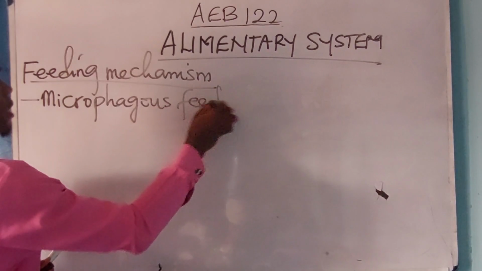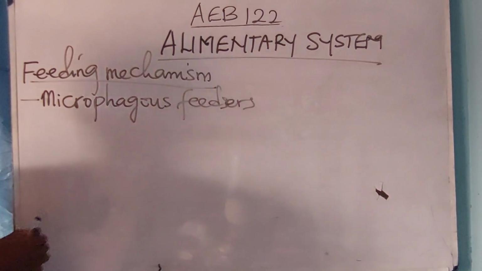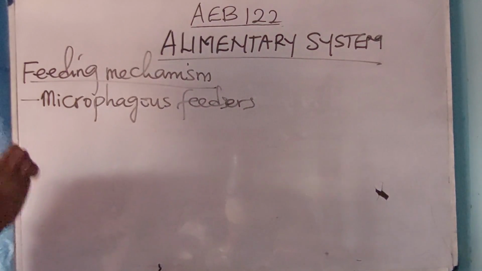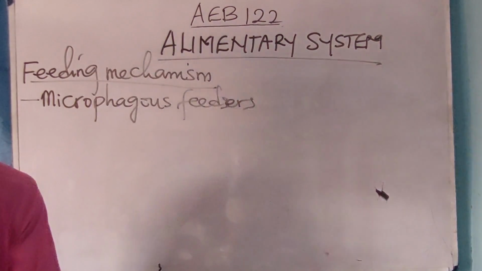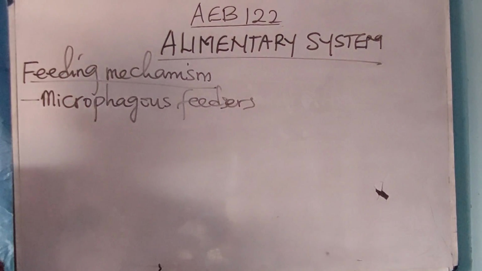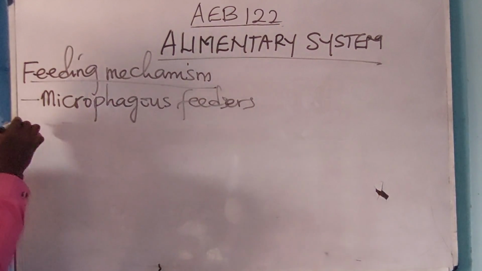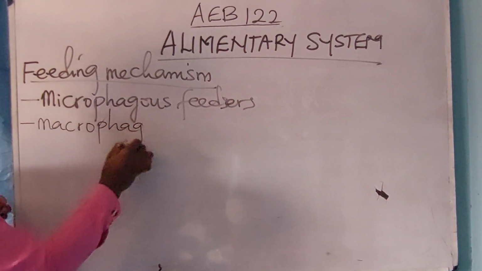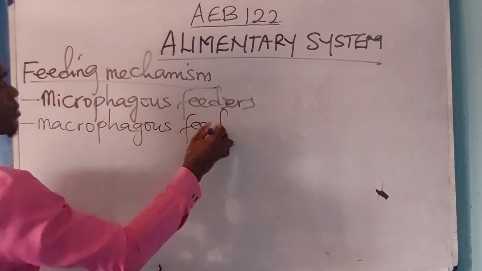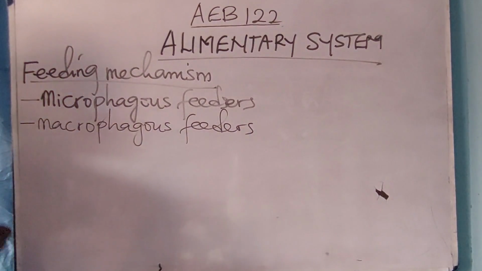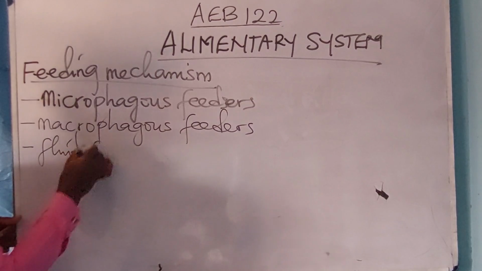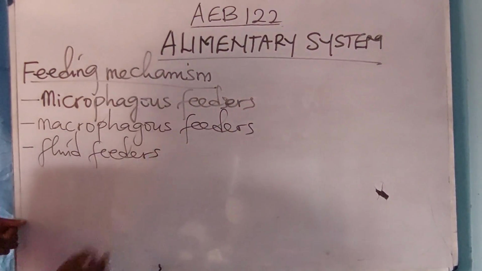Microphagous feeders are animals that feed on smaller food molecules. While animals that feed on larger food molecules are called macrophagous feeders. Then animals that feed on fluid or liquid are called fluid feeders. Please take note of that.